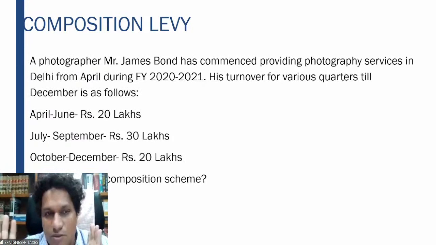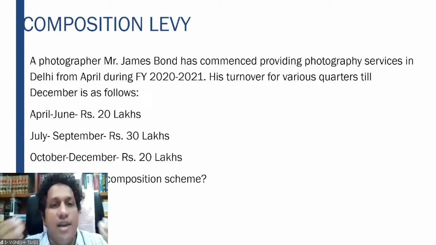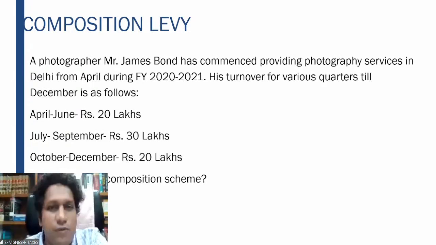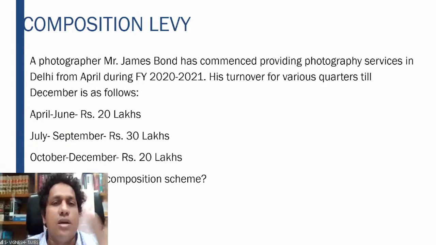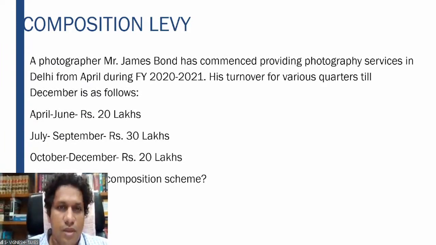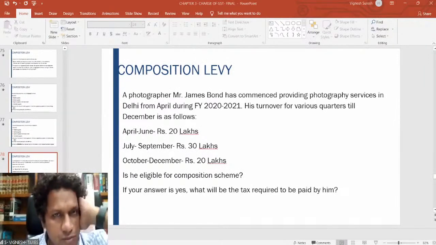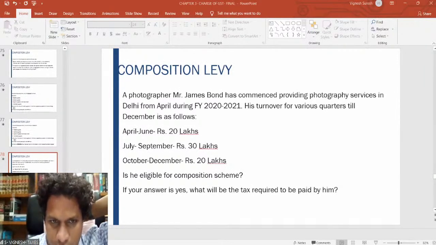That is 1,80,000. But in September, it crossed 50 lakhs. So therefore, the option to go for the composition scheme will lapse. So on the balance 20 lakhs, that is October to December, he has to pay the tax at the regular rates. Right? I hope this question is clear for everyone. So up to September, 6% he can pay and later he cannot.